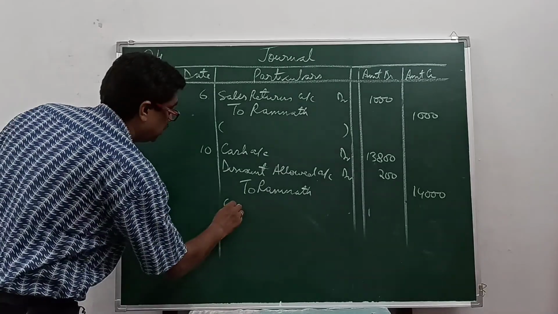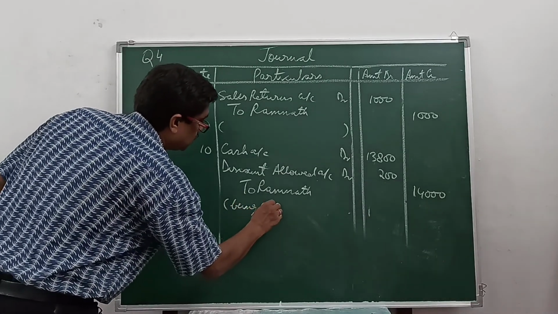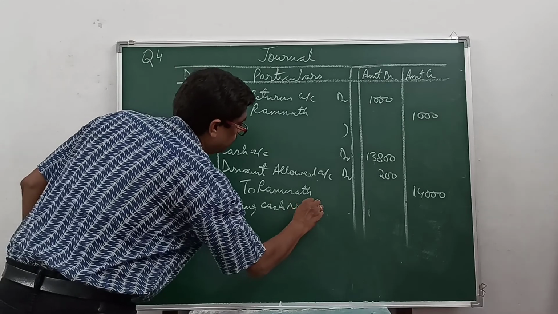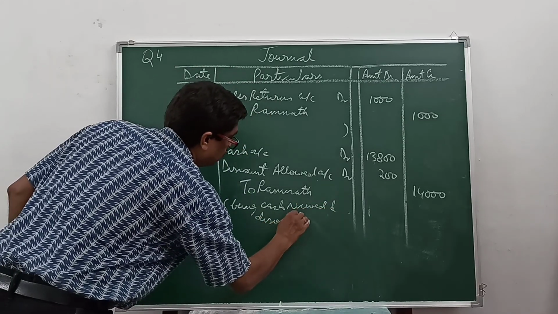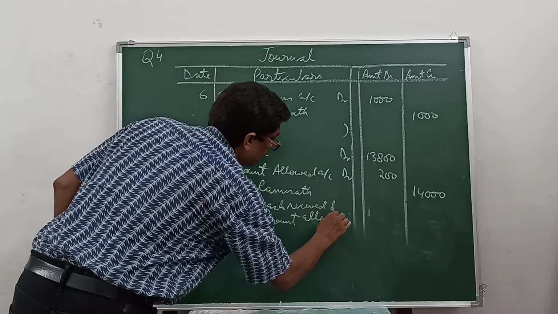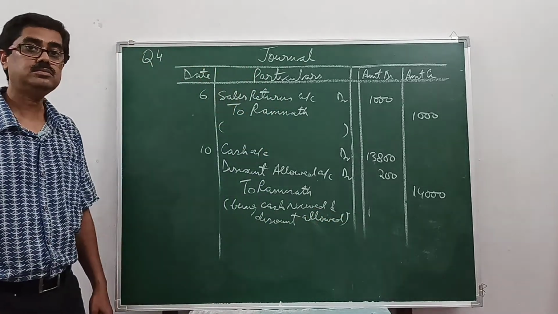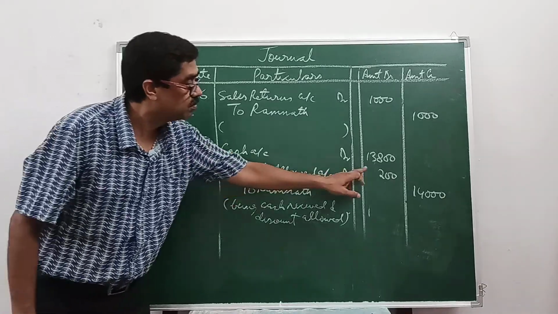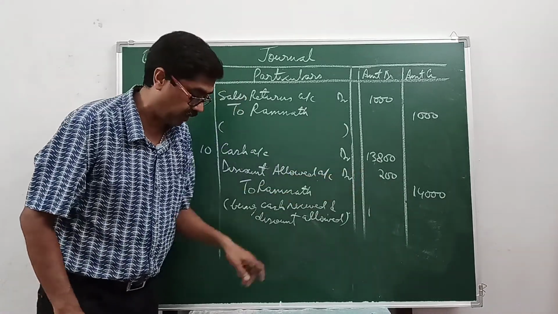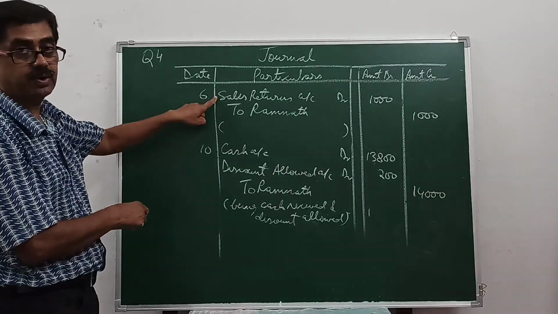The narration will be being cash received and discount allowed. It is a compound entry because there are 2 debits, 1 credit, but both sides' sum should be equal. This is a simple entry, 1 debit, 1 credit.